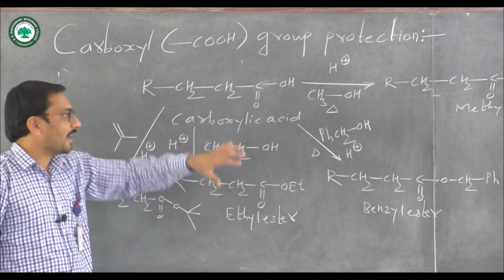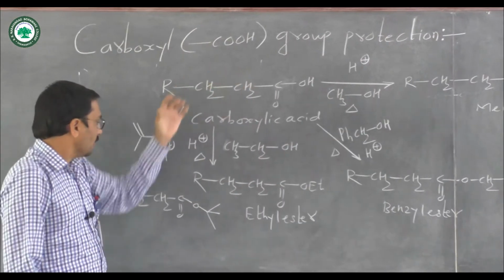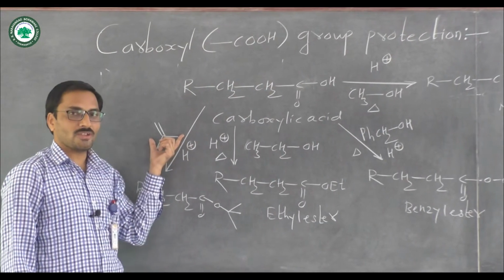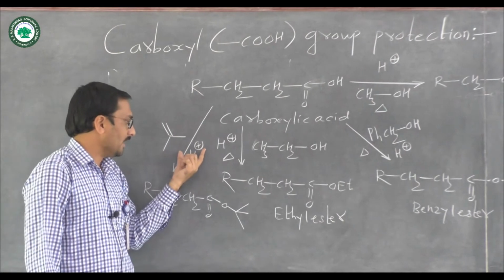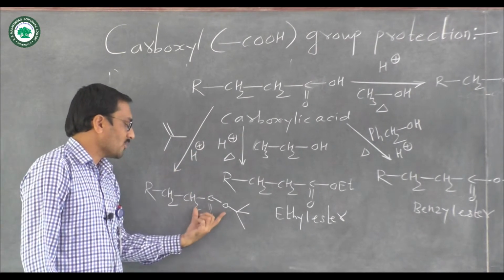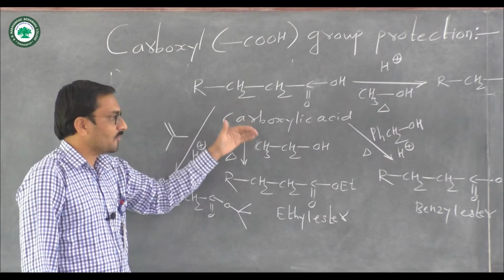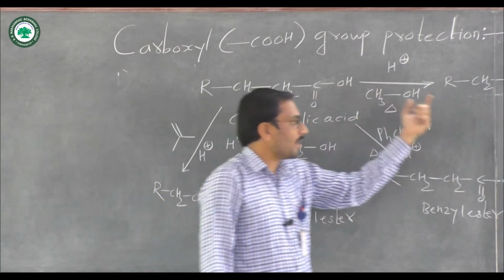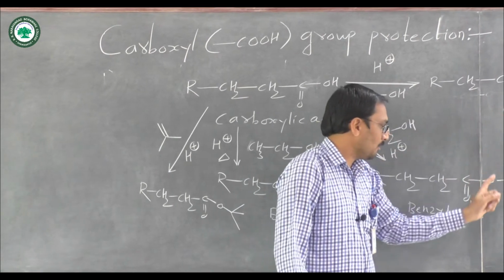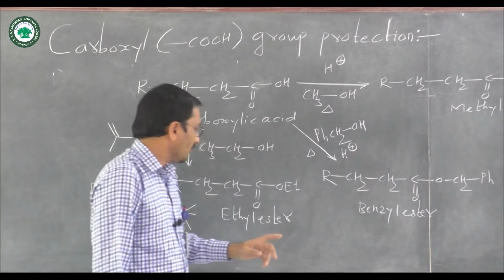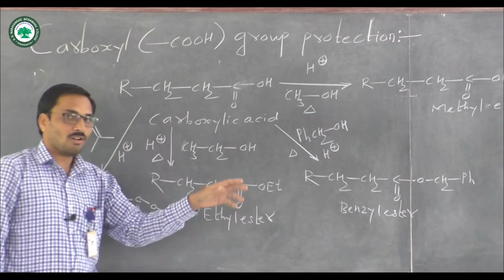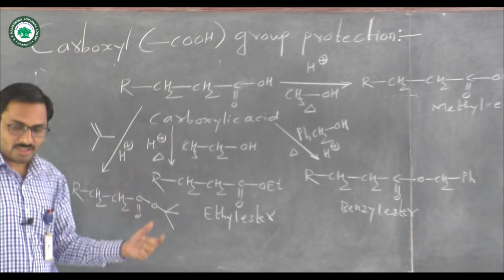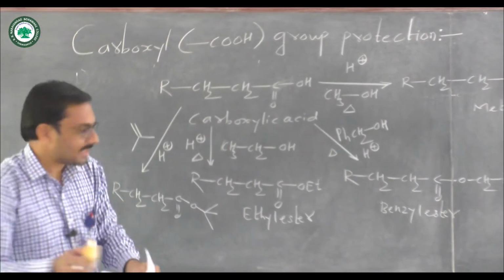If we react this carboxylic acid with an isobutylene molecule in the presence of acid, there is formation of tertiary butyl ester. So in this way we can protect the carboxylic acid group by forming methyl ester, benzyl ester, ethyl ester, or tertiary butyl ester. Consider the next example.